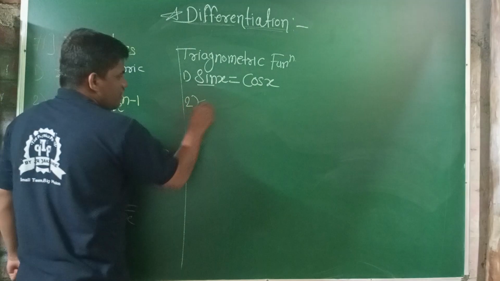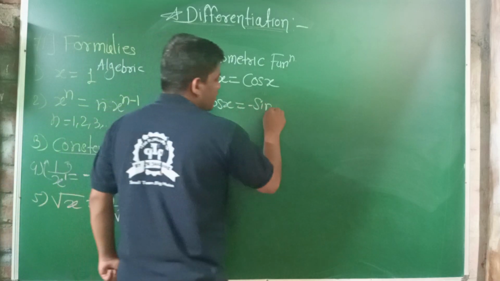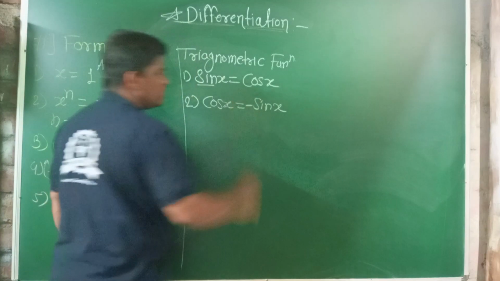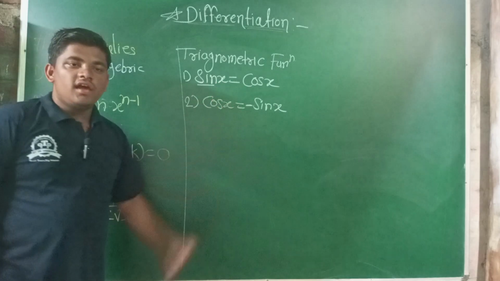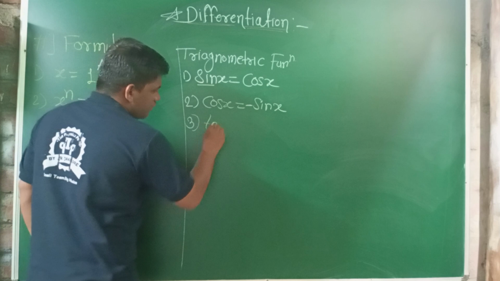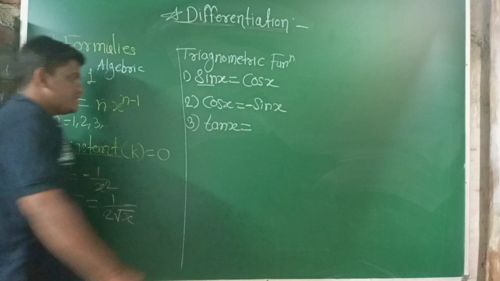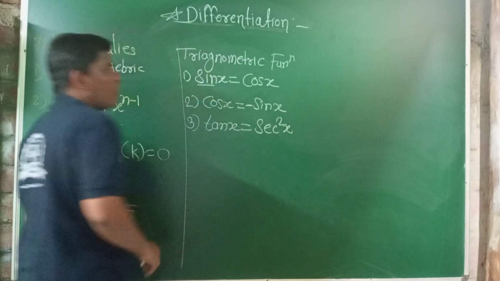Differentiation of cos x is the negative of sin x. Only the sign changes. Here it is positive, here it becomes negative. And third, tan x. The derivative of tan x is sec square of x.